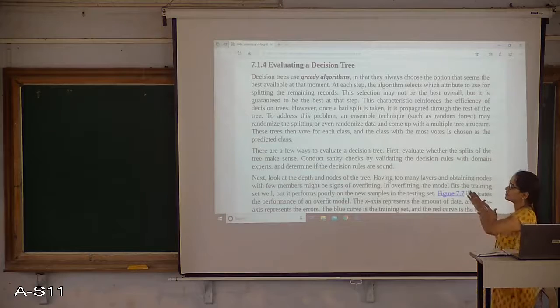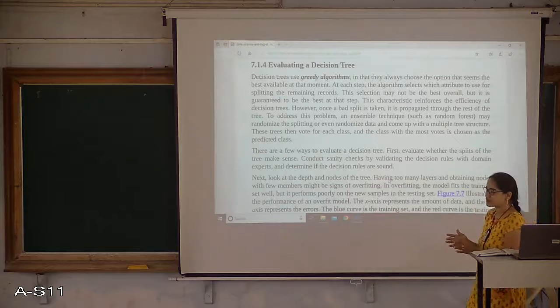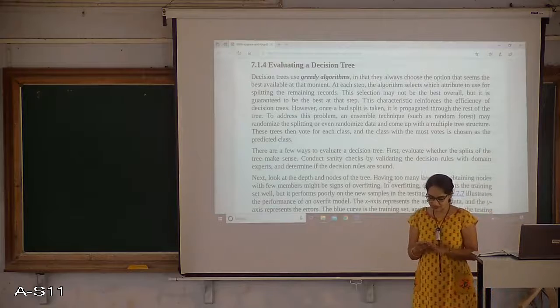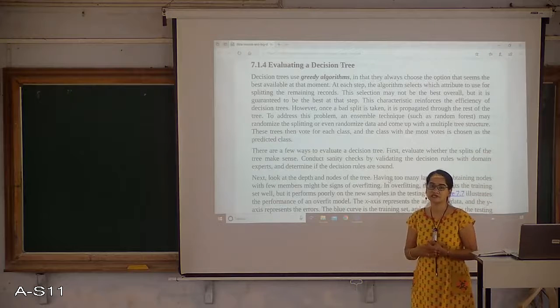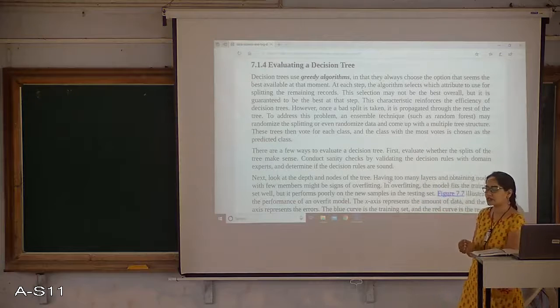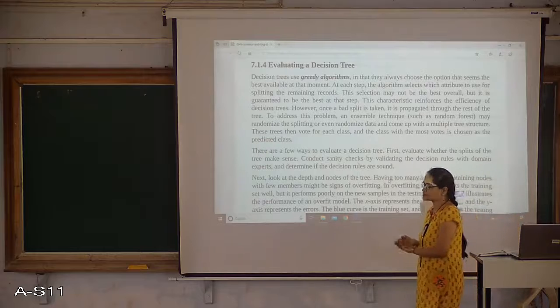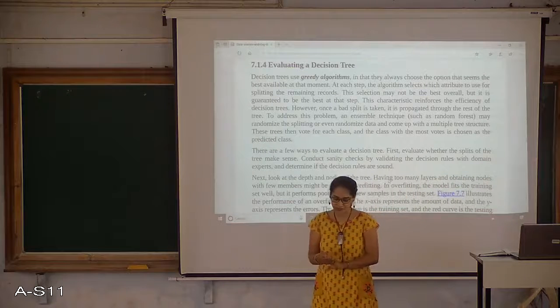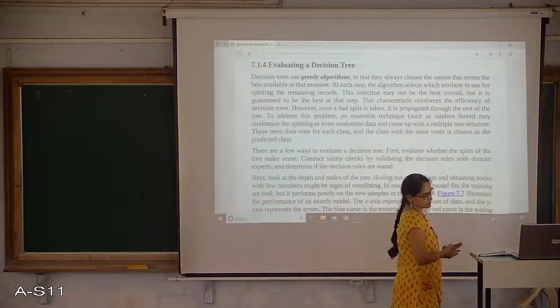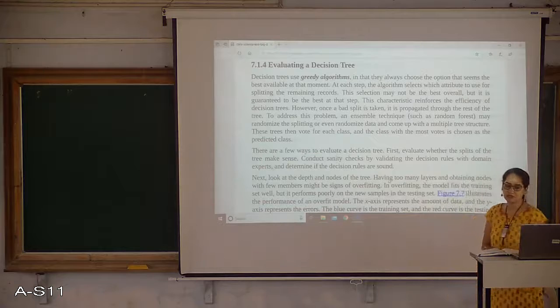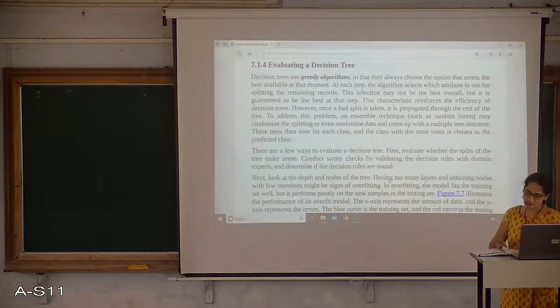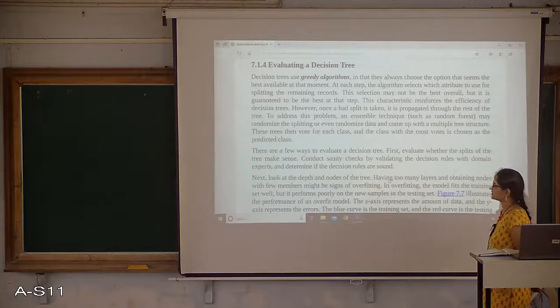At that position, till the construction of a particular level, it makes a decision that whatever the available data set is there, it tries to find the good attribute which is having more information gain and entropy calculated, right? So based on that it makes a decision. So here we need to observe a few things to evaluate a decision tree.